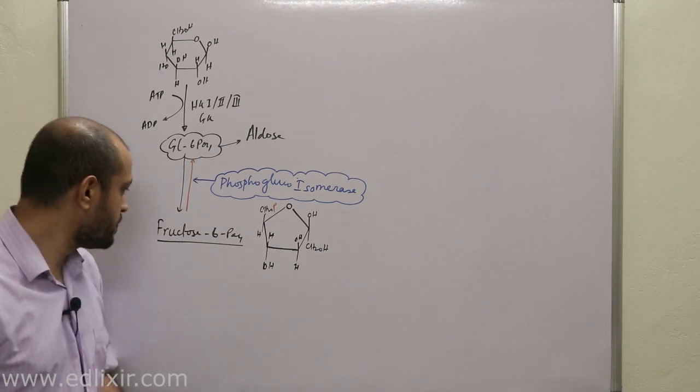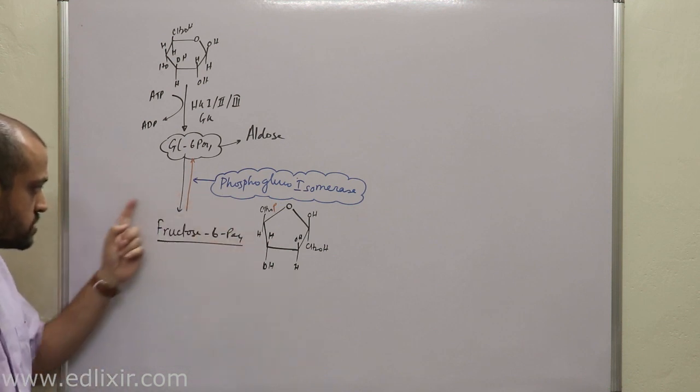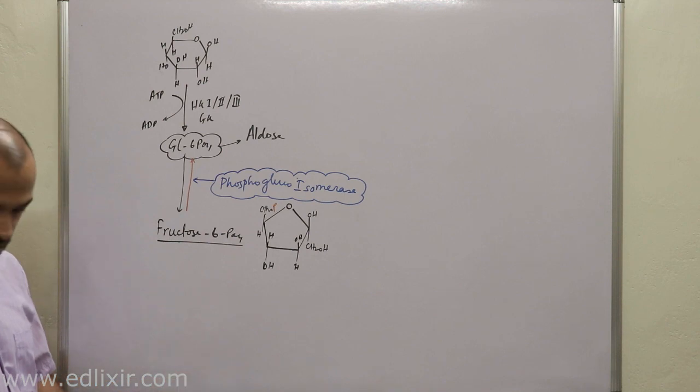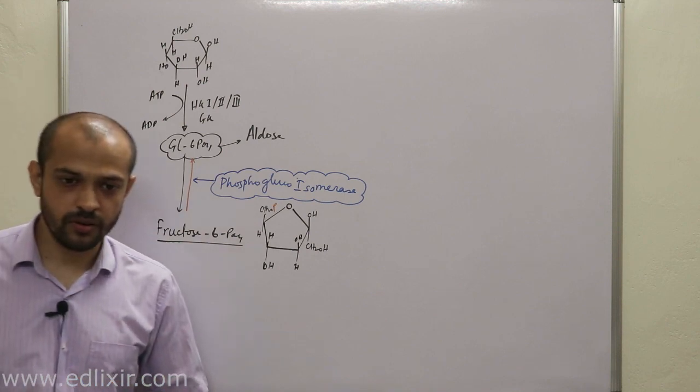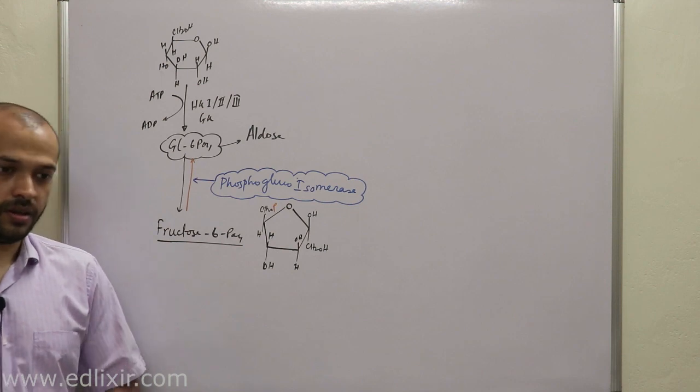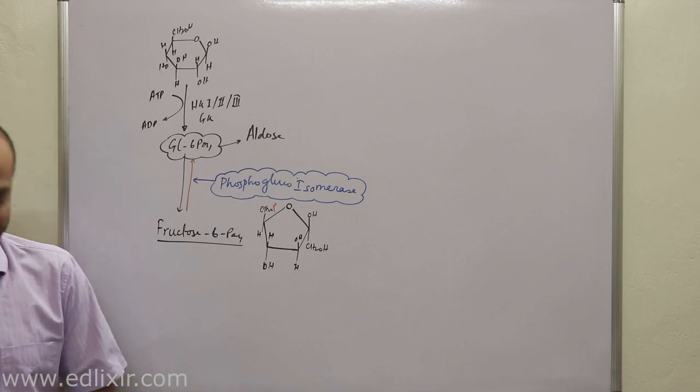Okay. Now we will be converting this fructose 6-phosphate into fructose 1,6-bisphosphate. Clear? Now it is controlled by an enzyme called phosphofructokinase 1. Clear? Now ready for a greater battle? Okay.